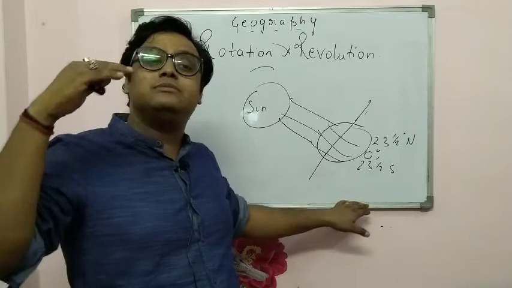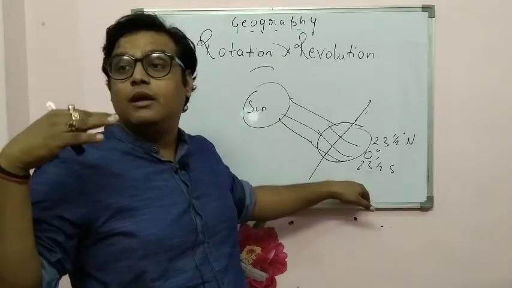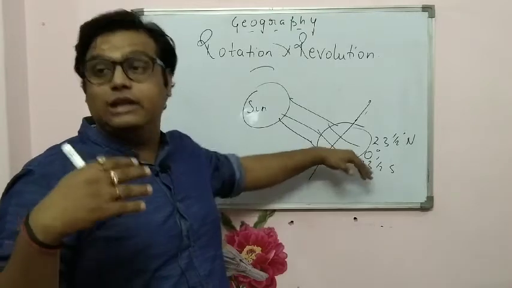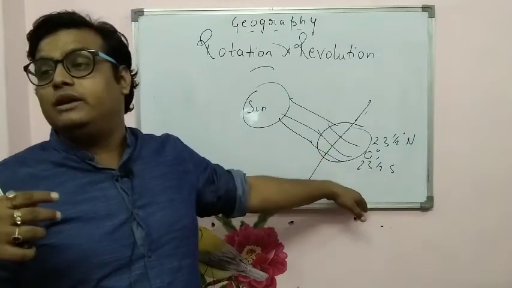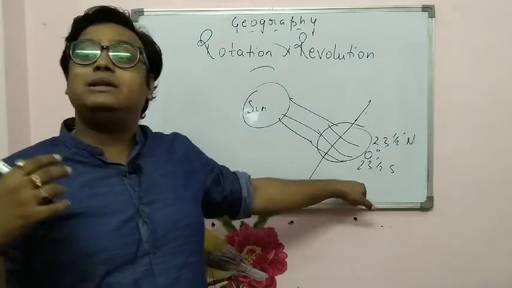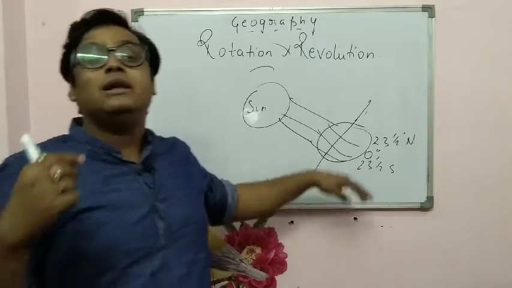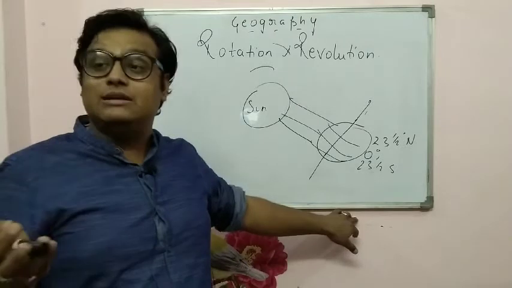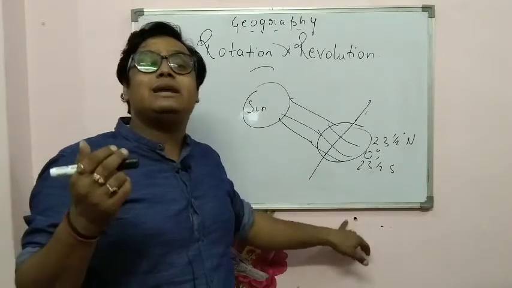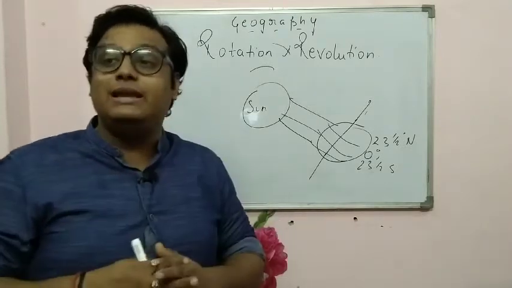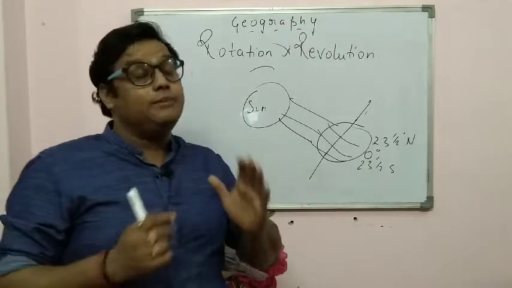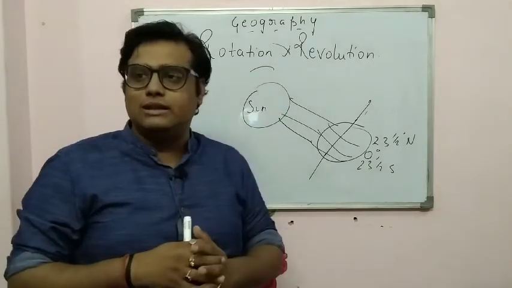That is the maximum zenith position of the sun, because sunlight cannot reach directly more than 23 and a half degrees south. So the winter solstice is there on 22nd December.